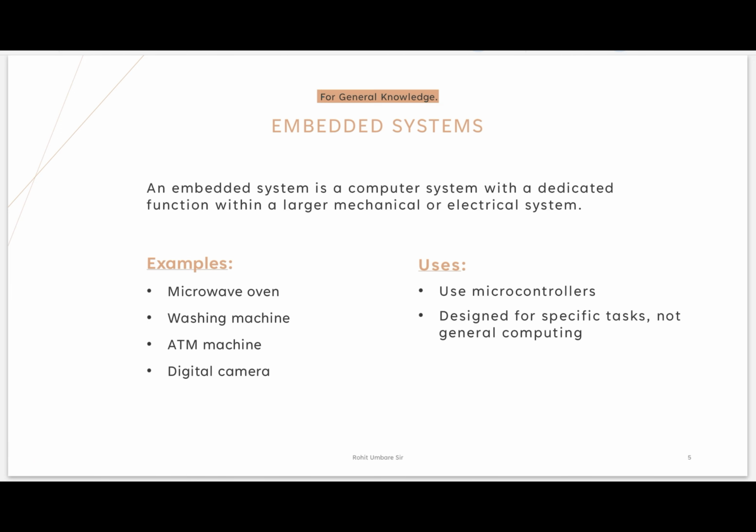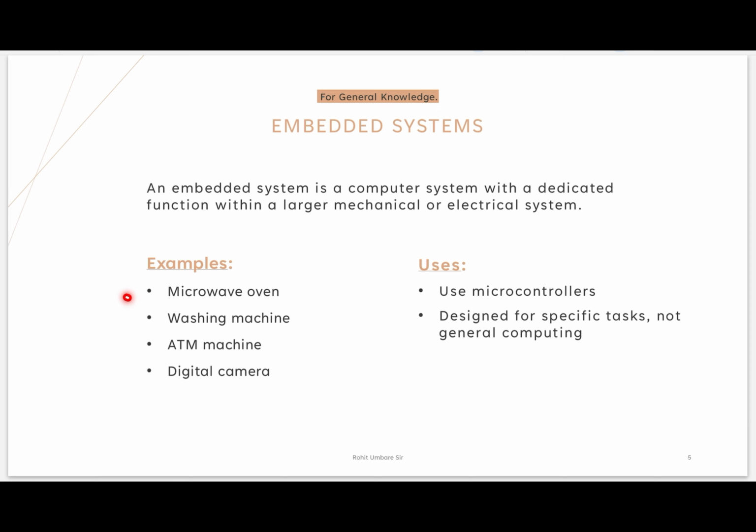Then the second one, for your general knowledge, is the embedded system. What is meant by an embedded system? An embedded system is a computer system with a dedicated function within a larger mechanical or electronic system. This means it has a special function dedicated to a specific purpose.